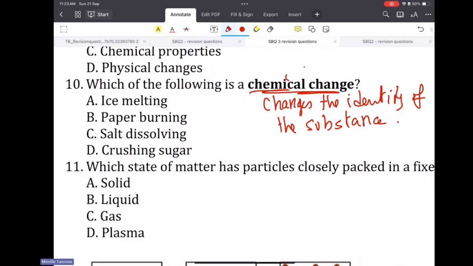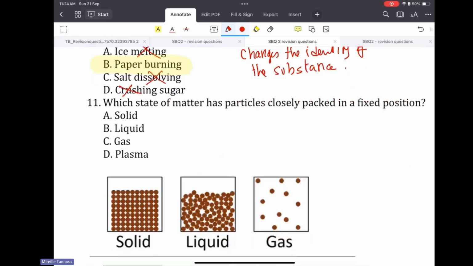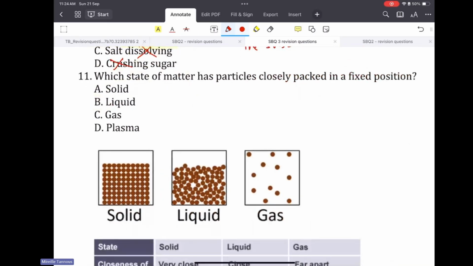But crushing is not a chemical change. Melting, boiling, evaporating, freezing, these are not chemical changes. Dissolving is not a chemical change. But burning is a chemical change because the paper will turn into ash. It's not a paper anymore.